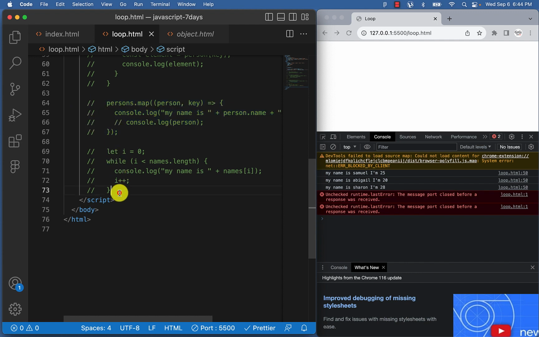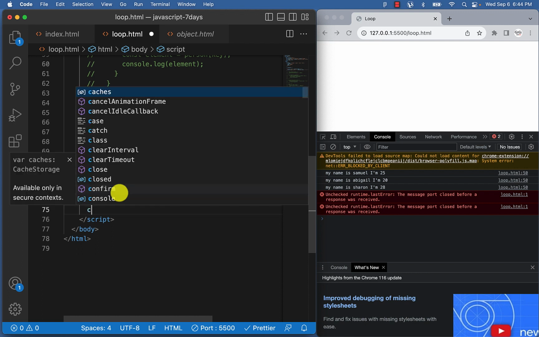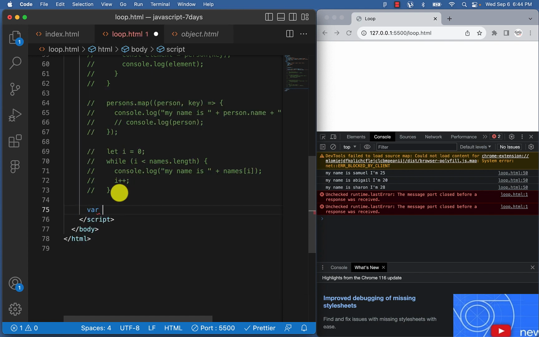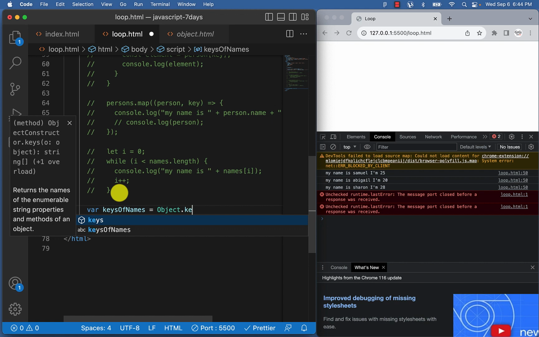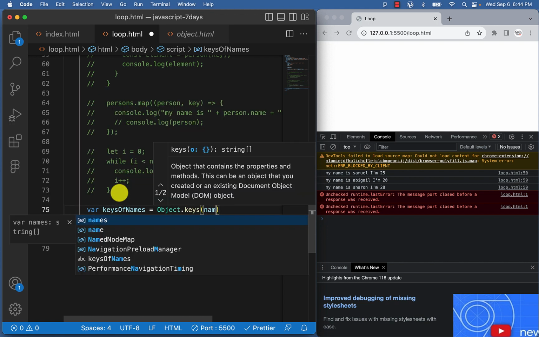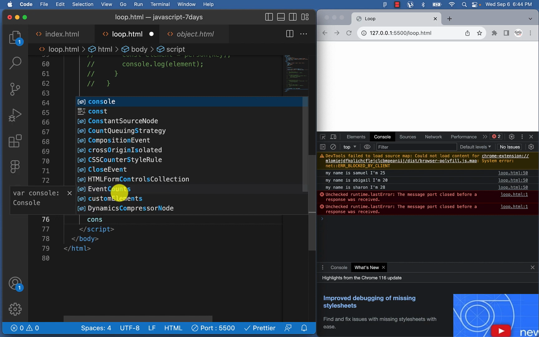All right, if you want to loop through an object, the first thing you want to do is to convert the keys into an array. So what we're going to do now, let's use a variable, let's say keys of name, is equal to Object.keys in brackets, the array in this case is names, right? So let's console log it and see what it gives us.